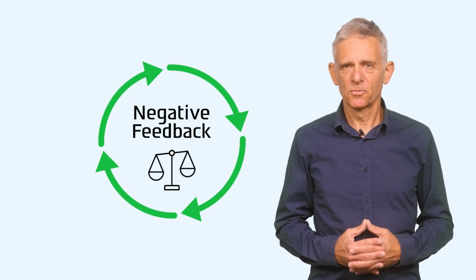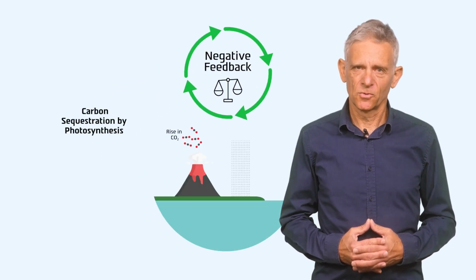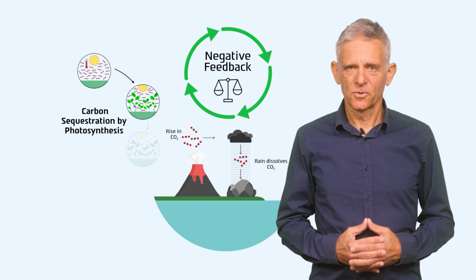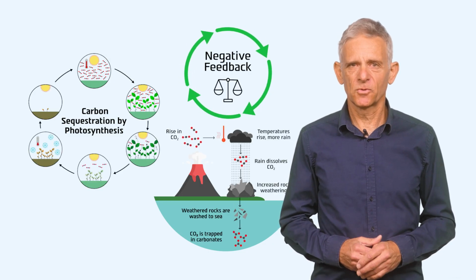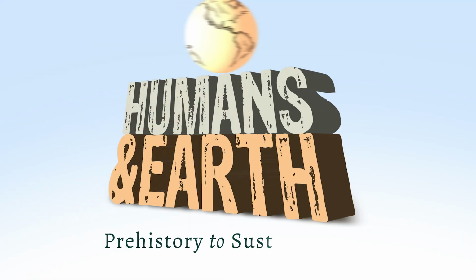Negative feedback loops, while stabilizing, are not always strong or fast enough to counteract the effects of positive feedbacks and the rapid, large-scale CO2 emissions from fossil fuel burning. Unfortunately, this leads to the significant climate changes that I will describe in the next video.